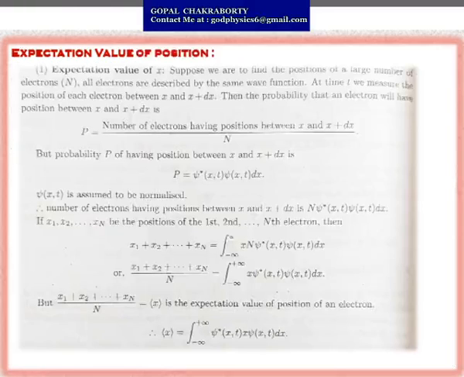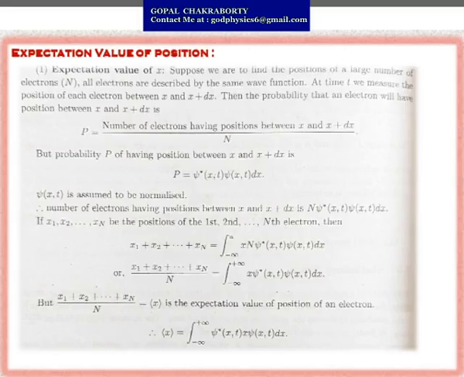Now the first one is the expectation value of position. To describe this, suppose we are to find the position of a large number, capital N, of electrons, and all the electrons are described by the same wave function. At time t, we measure the position of each electron between x and x plus dx. So this is the boundary.